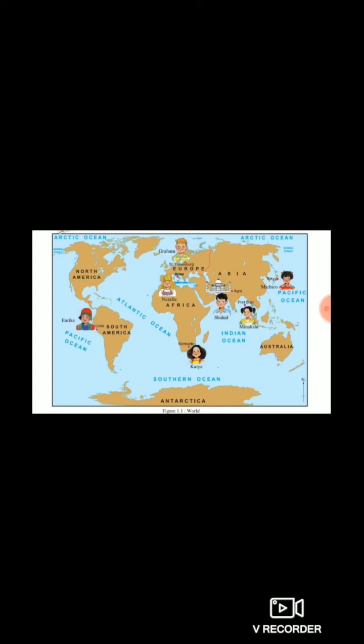But when we ask about the direction, our answers are different. Why were all the answers different? Because all the children were staying at different places. Some of the students are staying in the north area, west area, east area. For them, the direction is different, and because of that, all the answers were different.